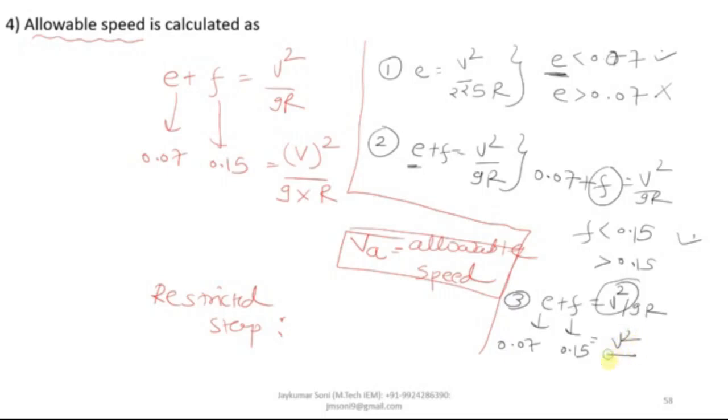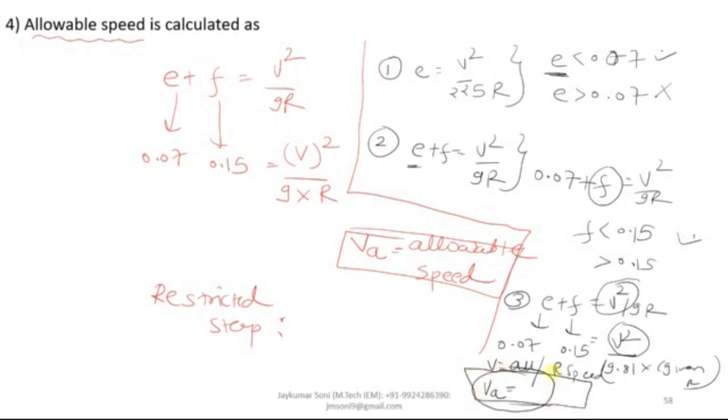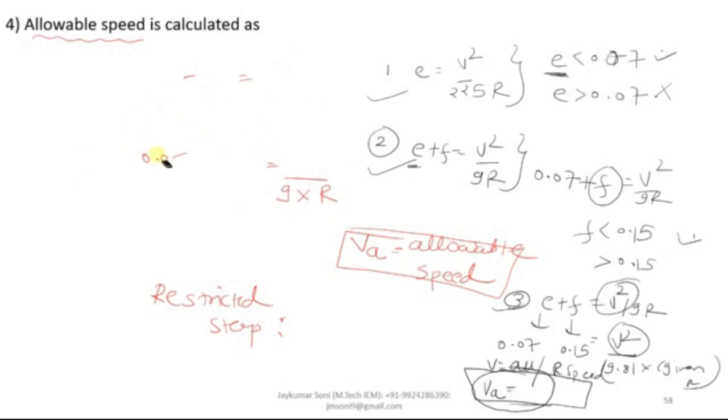You will keep it as V square. You will put 9.81 and R as the given value of R, and you will calculate V. That V will be known as the allowable or restricted speed. As it is called the allowable speed, you will denote that value as VA. This is how the designing of super elevation takes place. You need to go through all these steps, and you have to provide the value of E, the value of F, the value of R, and the value of V. This is known as designing of super elevation.